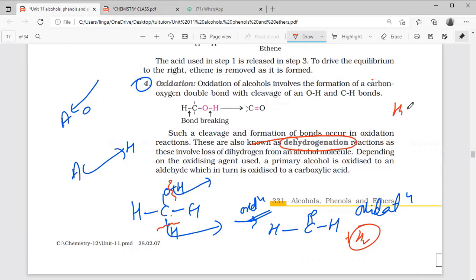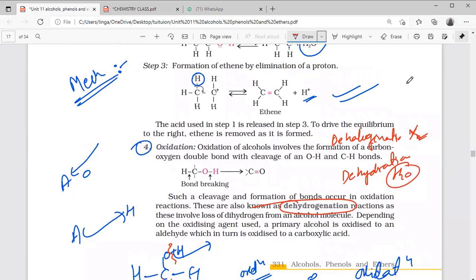If a water molecule is left, dehydration. If halogen is left, dehalogenation. If HX is left, have you remembered the name?